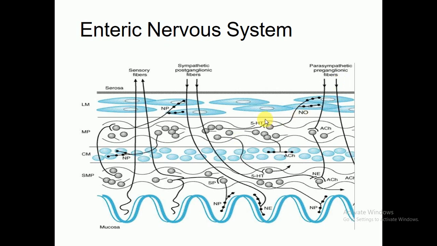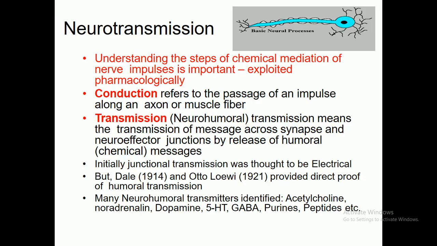These are 5-hydroxytryptamine, and the parasympathetic preganglionic fibers. These are acetylcholine, and these are different types of hydroxytryptamine. This shows how sensory neurons, motor neurons and effectors are interconnected channels. This interconnected channel is the third division of the autonomic nervous system, which is called the enteric nervous system, and it occupies the GIT.